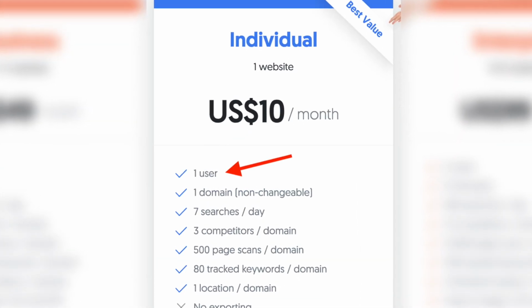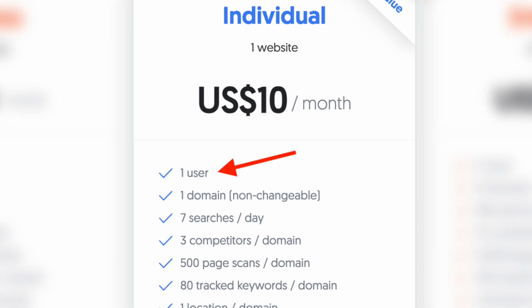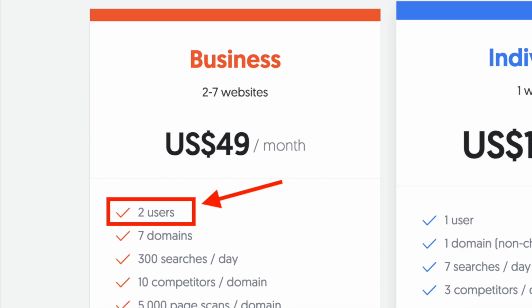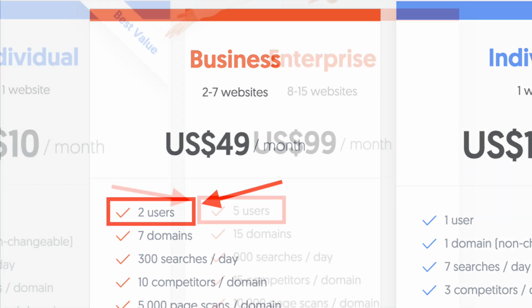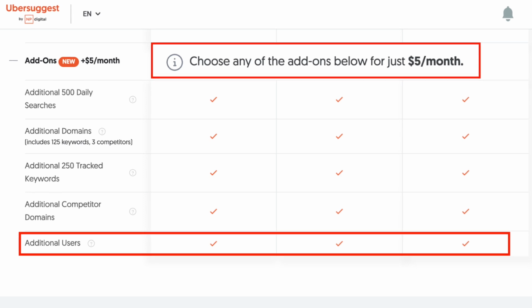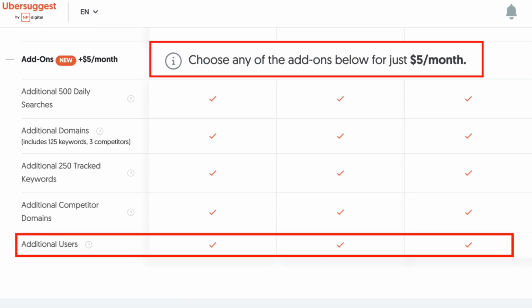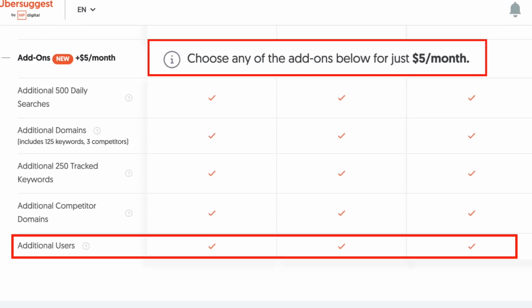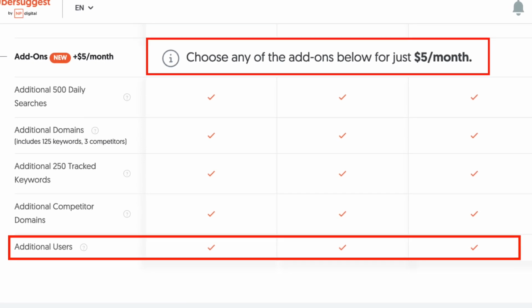With the exception of its individual plan, which only provides 1 seat, Ubersuggest plans can be used by more than one user. Its business plan comes with 2 seats, and its enterprise plan includes 5. And Ubersuggest makes adding more users extremely affordable. It costs just $5 per month per additional seat on all its plans.